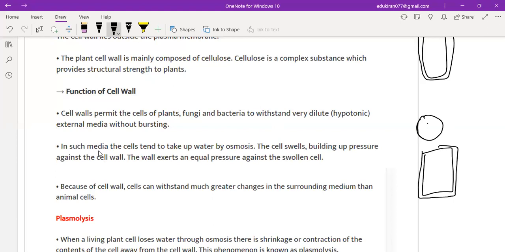In such a medium, the cell tends to take up water by osmosis. The cell swells, building up pressure against the cell wall. The wall exerts an equal pressure against the swollen cell. So they exert the pressure on it, but they don't burst. So the cell wall basically prevents the cell from bursting. Because of the cell wall, plant cells can withstand greater changes in the surrounding medium than animal cells. In plant cells, basically they sustain because they have a stronger cell wall. Animal cells don't have a cell wall, but plants have.